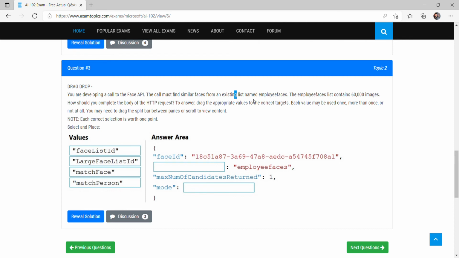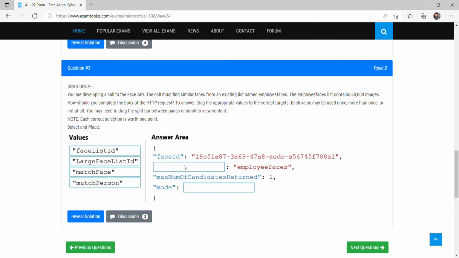So there is a list named employee faces. We have to find the similar faces. The employee list contains, we have a database of 60,000 images, so we have to complete this body request. This is only the body, not an endpoint. So let's see, this is the JSON. Face ID is this.